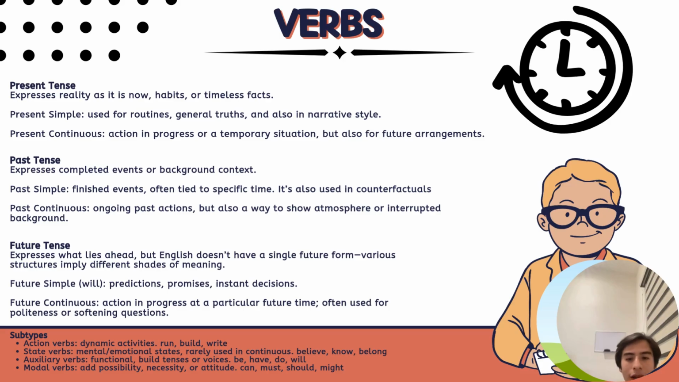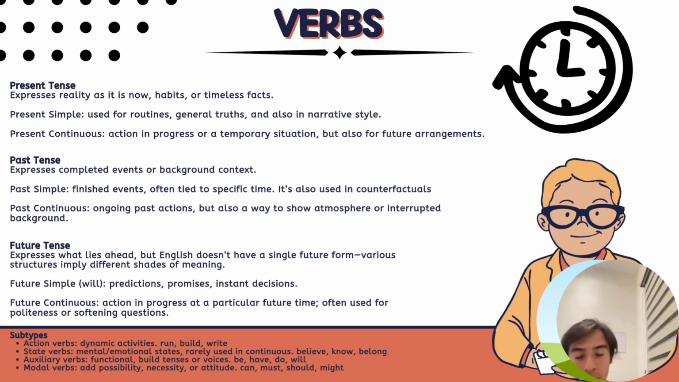Future tense expresses what lies ahead, but English doesn't have a single future form. Various structures imply different shades of meaning. Future simple is with will: predictions, promises, instant decisions. Future continuous is an action in process at a particular future time. Offers are used for politeness or softening questions.